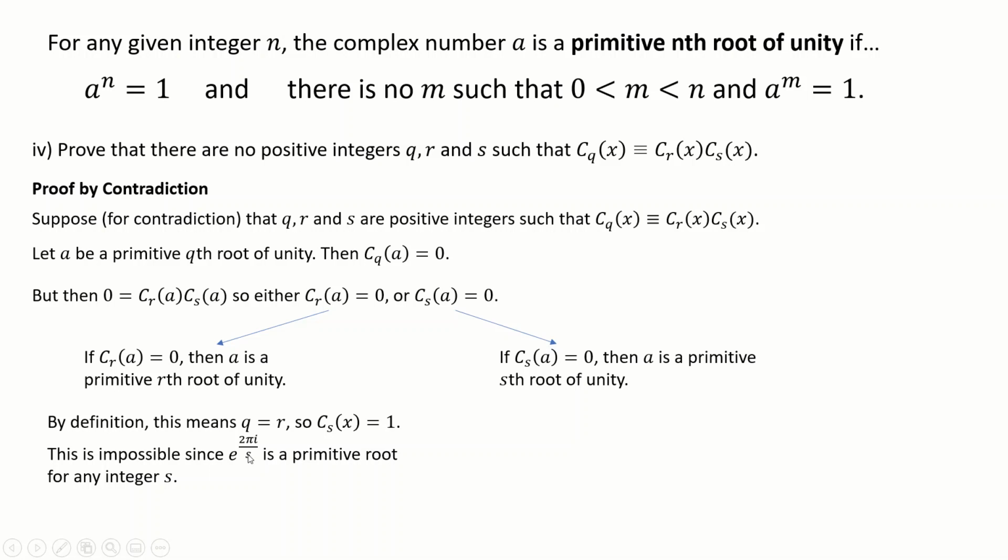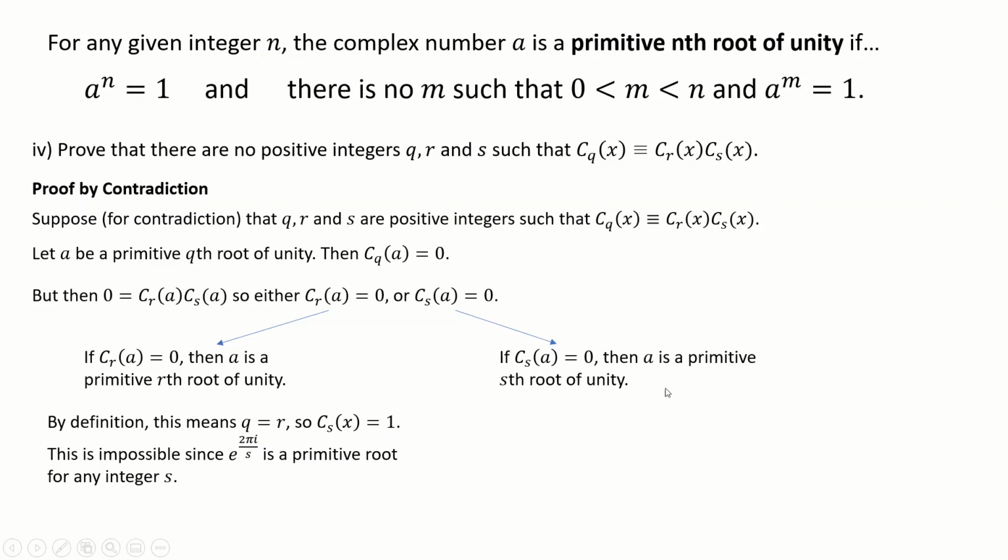Again, you can look back at the examples we've done: whatever the nth root is, if you take e to the 2 pi i over that, that is going to be a primitive root for any integer s. So every polynomial Cn of x has at least one root. Therefore this is a contradiction. You can't have a Cn of x be equal to 1.